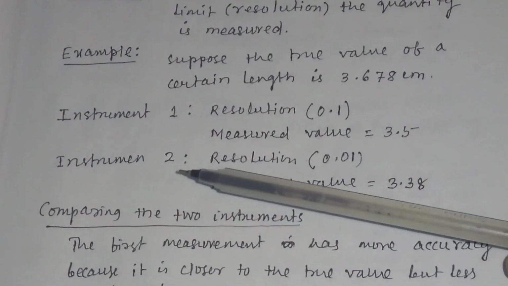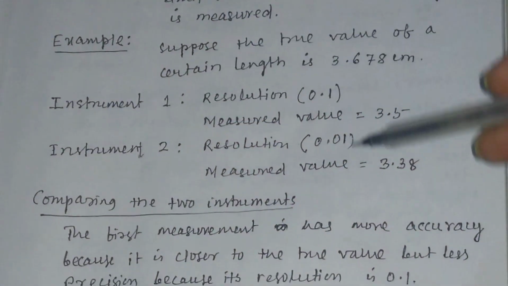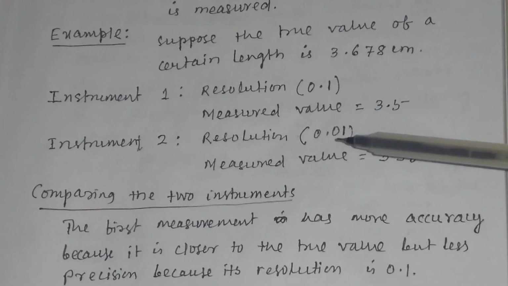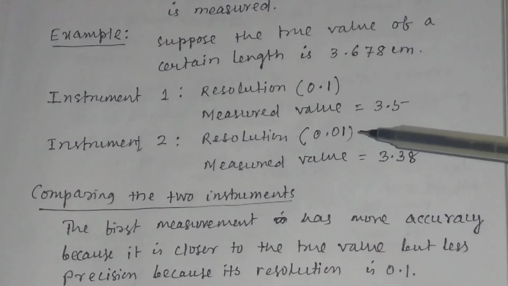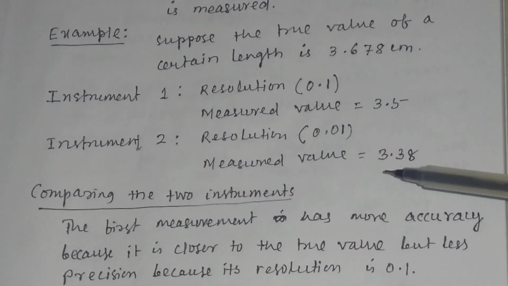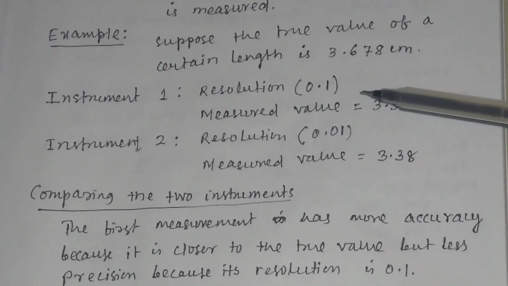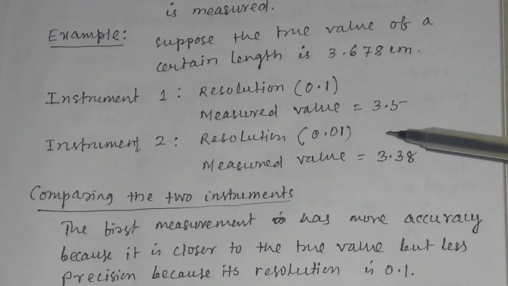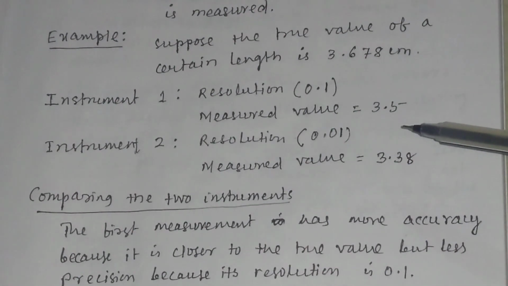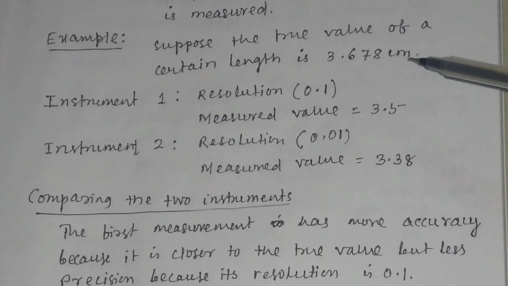And in another instrument, suppose like a slide caliper, the resolution is 0.01 centimeter, and in instrument 2 suppose the measured value is 3.38 centimeter. So if you compare these two measurements, the first measurement has more accuracy because it is closer to the true value, because the true value is 3.678 centimeter.